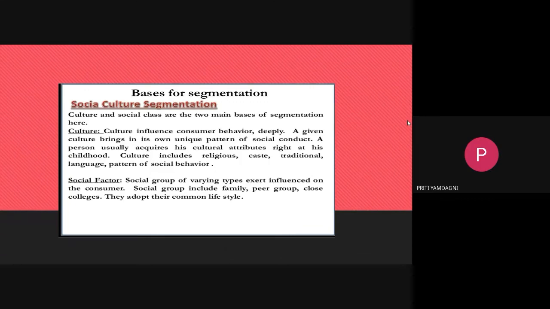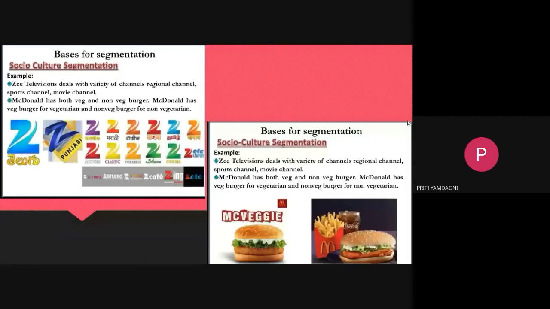You can see here for socio-culture, again two pictures are there. They are the examples. One is Zee television. Zee television deals with regional channels, sports channels, movie channels. So there is a variety of channels: Zee Sports, Zee TV, Zee Punjabi, means all languages also are there. You can see the icons given over there: Zee Marathi, Zee Talkies, and so on. So it depends upon the segmentation of target customers.